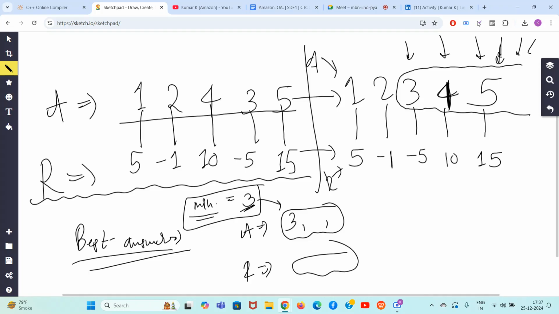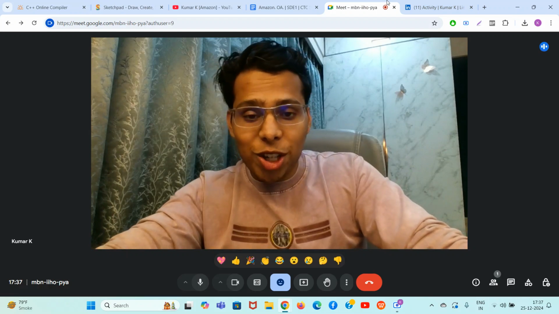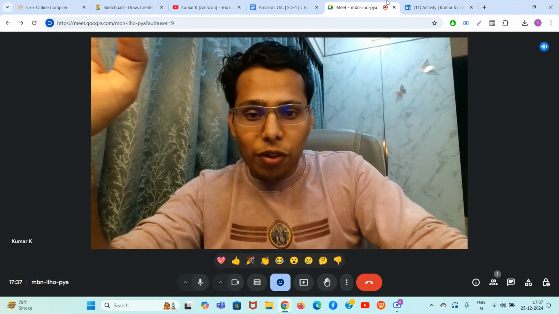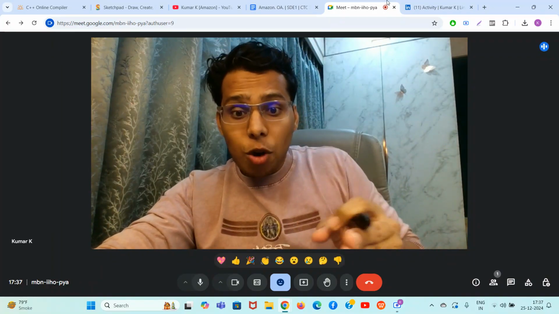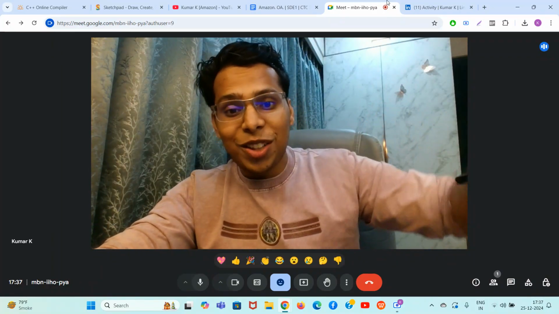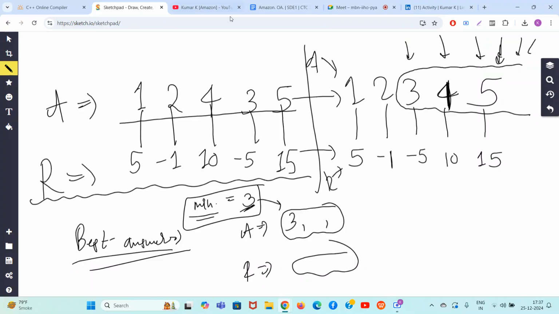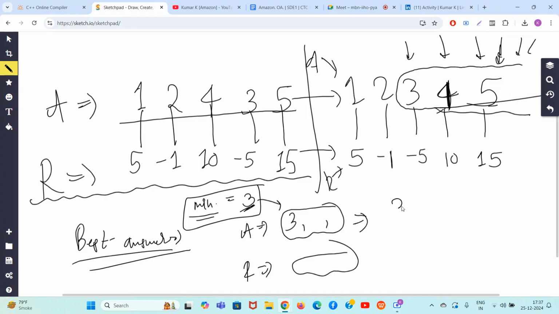So guys, I hope you understand that if you want to make sure that the minimum element of the subset of A is 3, you have to put 3 in it first of all. Now you can put any elements bigger than 3 in it. So guys, which elements will you put bigger than 3? You can put 4 or 5, or you can put both of them, right? The minimum will be what? 3. And this will be multiplied with this sum. And guys, you have to maximize this sum.